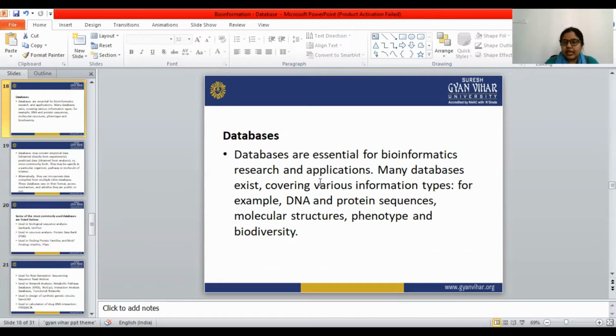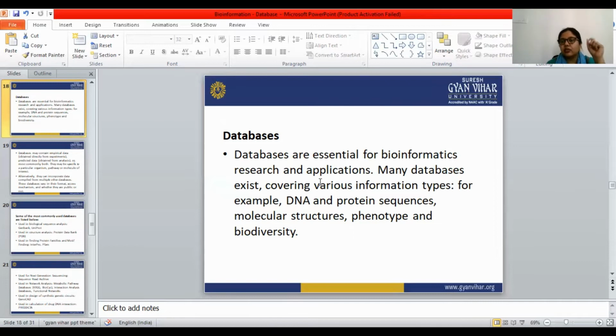Many databases exist covering various information types like DNA and protein sequences, molecular structures, phenotype, and biodiversity. Databases contain all the information about a given topic.